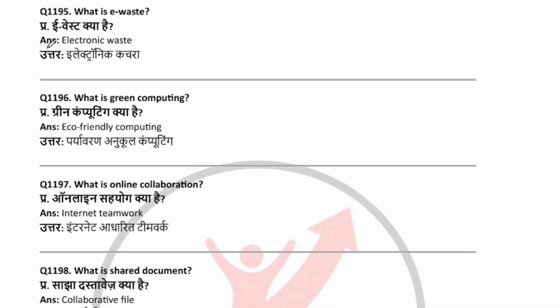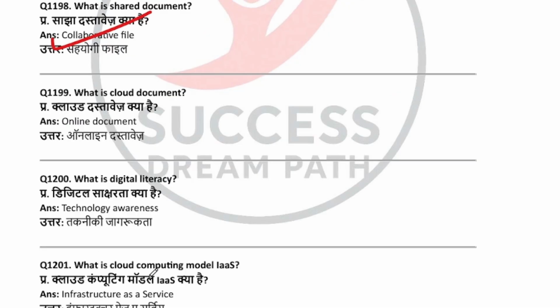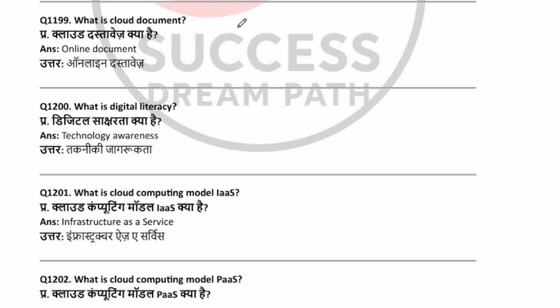What is e-waste? Electronic waste. What is green computing? Eco-friendly computing. What is online collaboration? Internet teamwork. What is shared document? Collaborative file. What is cloud document? Online document. What is digital literacy? Technology awareness.